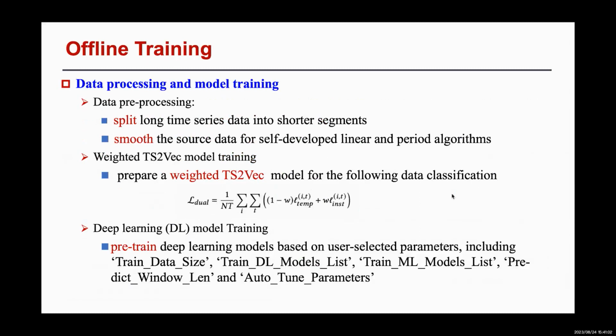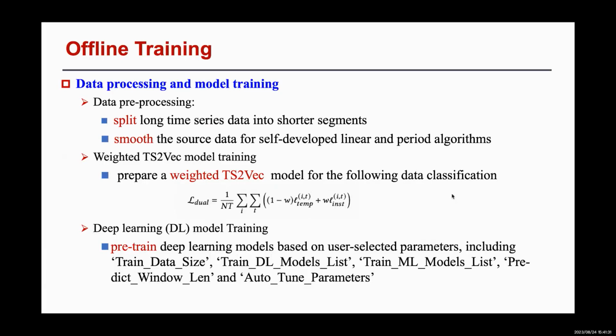We proceed to provide the details of the data pre-processing steps and model training. To prepare the source data for training, we split the long time series data into shorter segments. In addition, before executing self-developed linear and period algorithms, we use Kalman filtering to smooth the source data in order to prevent outliers from affecting the shape of the source data.